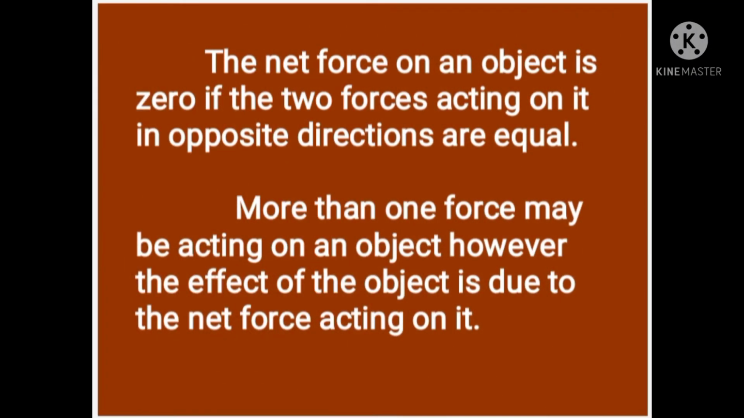In our last class, we discussed forces acting in the same direction and opposite directions. The net force on an object is zero if the two forces acting on it in opposite directions are equal. That means F1 and F2 are equal, so the net force acting on that object is 0. So we can say that more than one force may be acting on an object. However, the effect on the object is due to the net force acting on it.